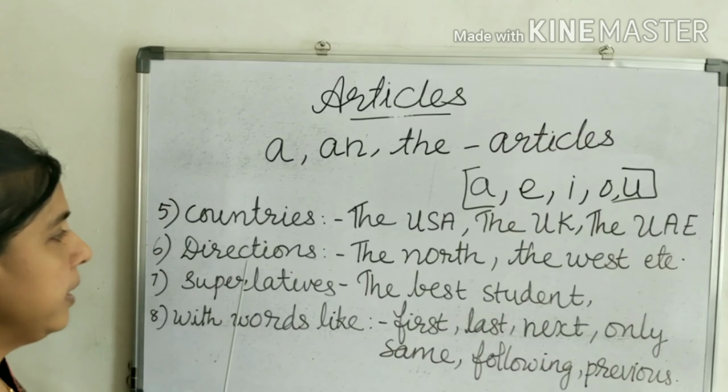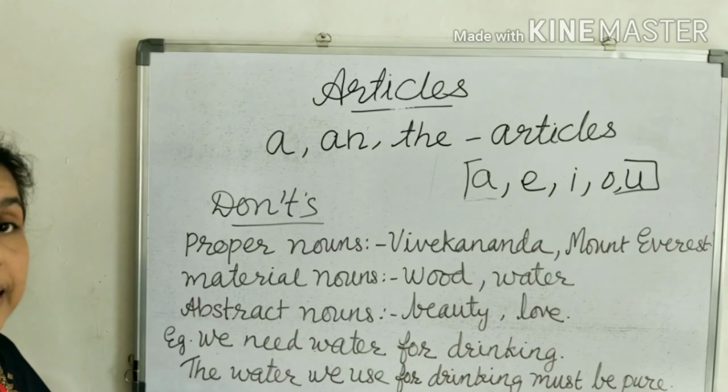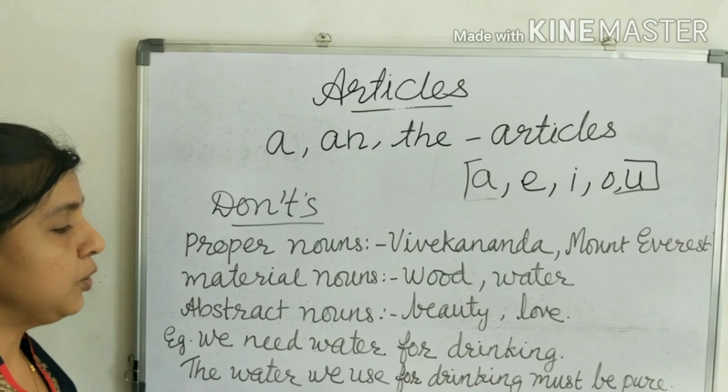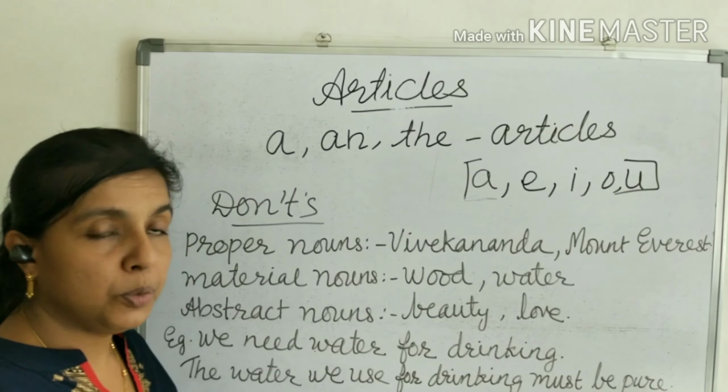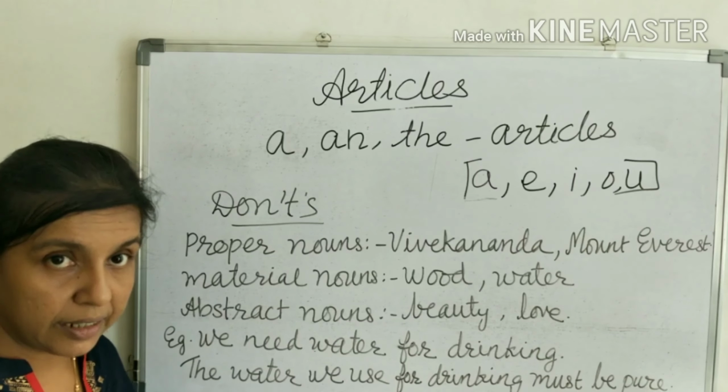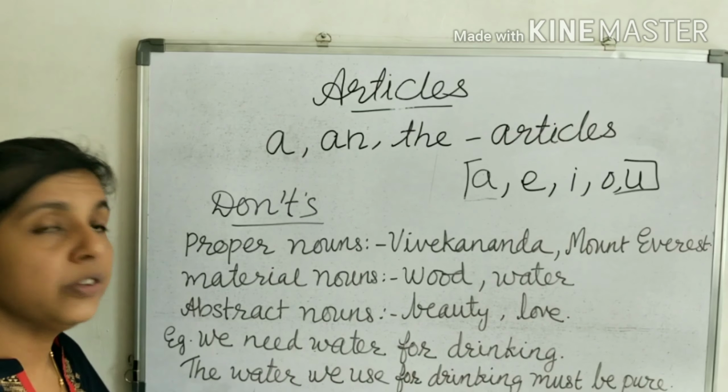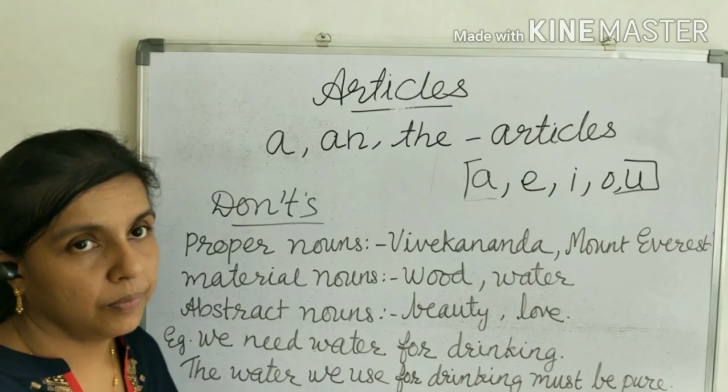For example, we need water for drinking. Here, water is a common noun. Here we cannot use the before water. But see the next sentence. The water we use for drinking must be pure. Here water is specified. That's why here we use the water.